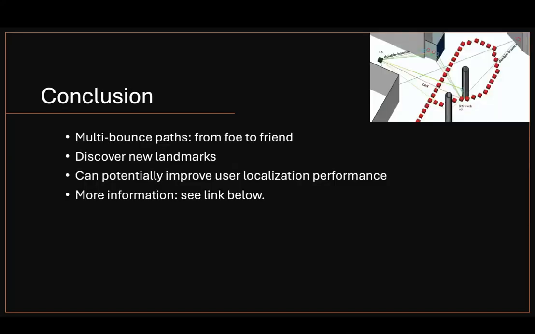In conclusion, we've demonstrated that multi-bounce paths, traditionally considered as a nuisance, can actually be a valuable asset for mapping and localization. By incorporating these additional interaction points, we can discover new landmarks and potentially also improve user localization performance.